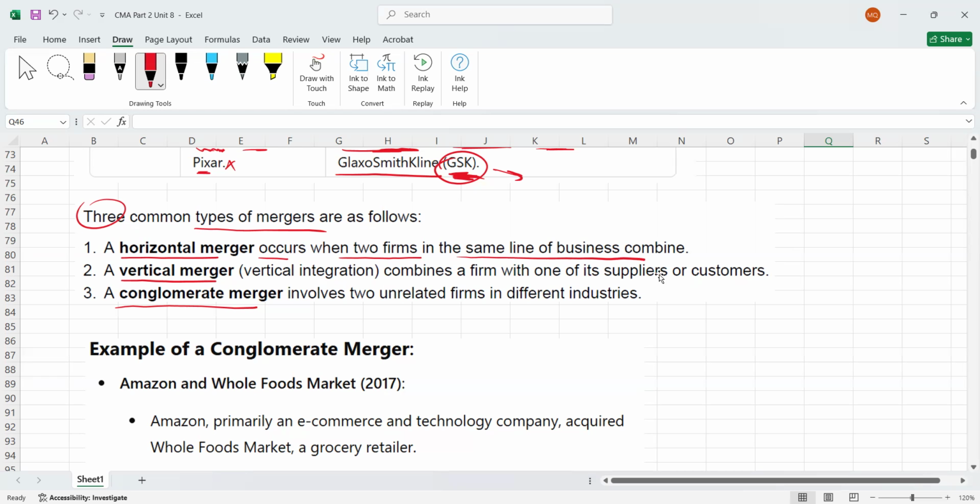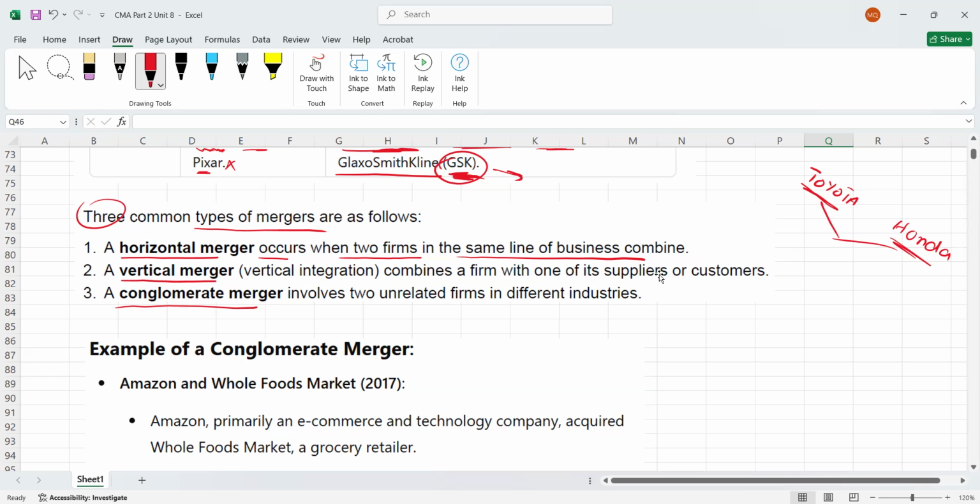For example, let's assume we have a Toyota company and a Honda company. These two companies are in the same line, right? So they are similar in terms of product, in terms of services, in terms of market. Because they are in the same line of business, if these two competitors combine, this is what is called horizontal merger.